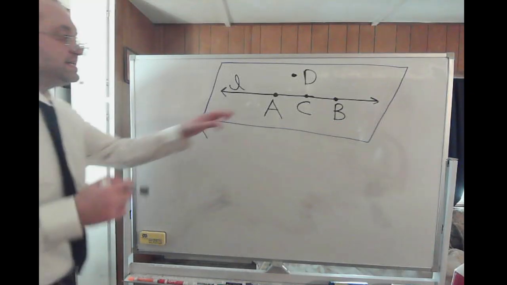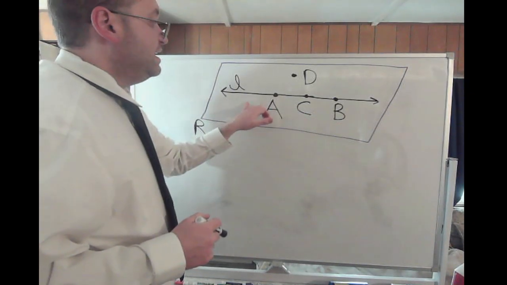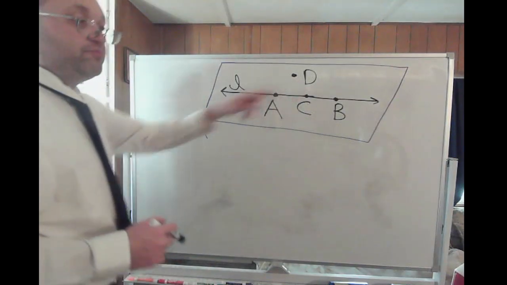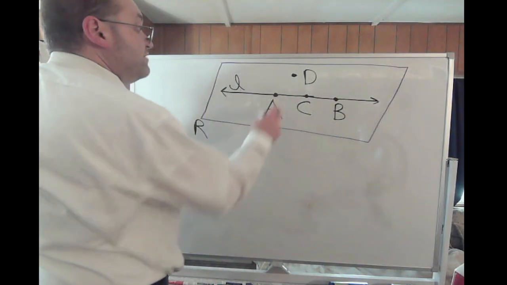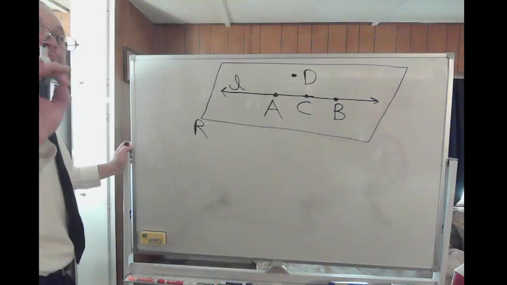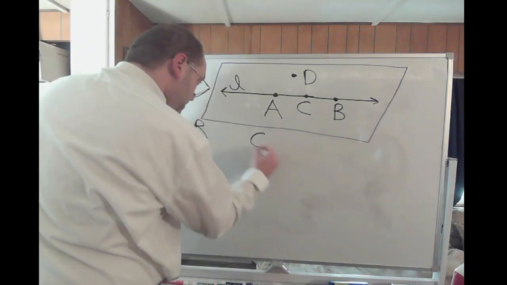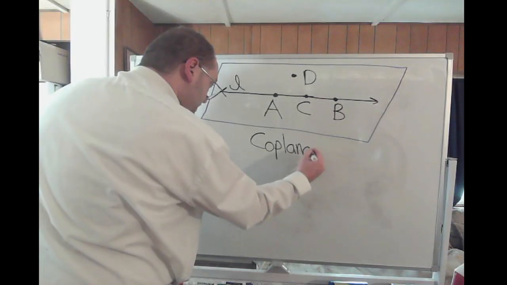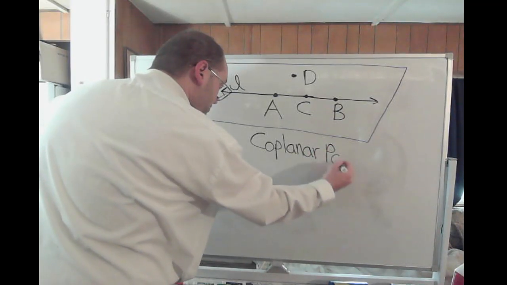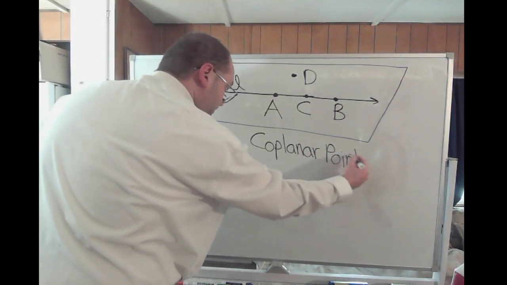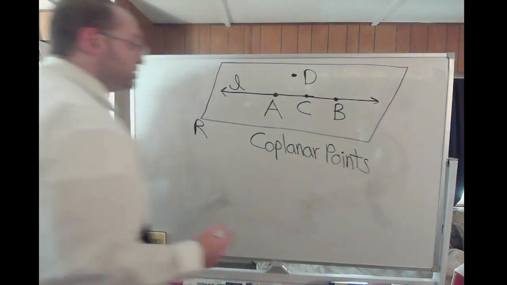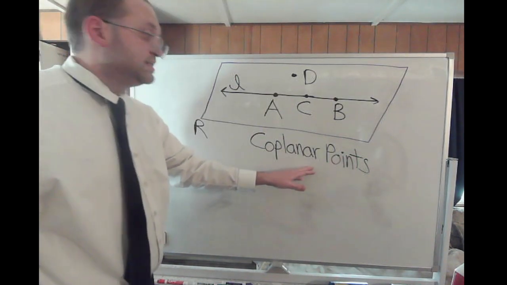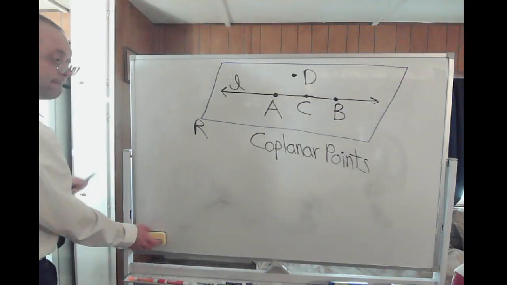I have points A, B, and C on line L, but in the same plane, in plane R, I have point D. If the points all lie on the same plane, those are called coplanar points. Those are coplanar points. So A, B, C, and D all lie on the same plane at the very least. Those are coplanar points.